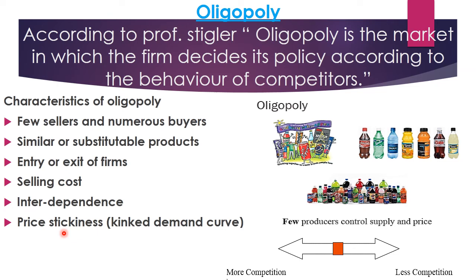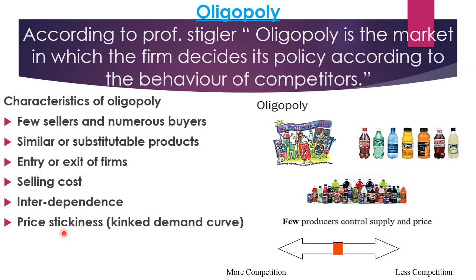Then comes interdependence. Here the sellers and producers are very few in number. So the sellers and producers focus specially on the quality and type of the product to attract their customers, for example television and car producers or sellers. So the firm here decides the price, quality or type of the product based on the behavior of the competitors, and it is dependent on them.